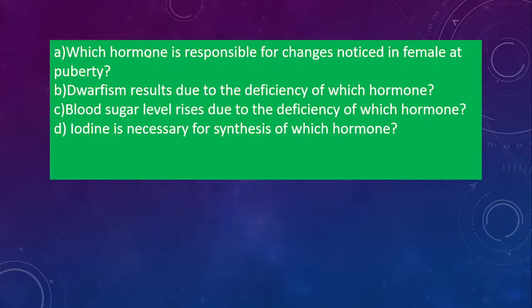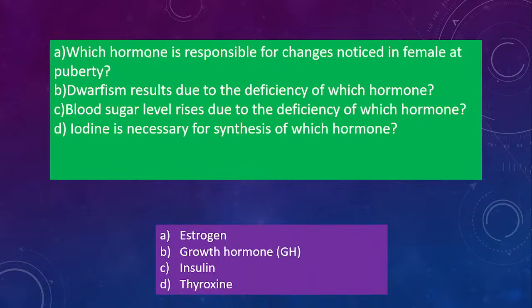C, blood sugar level rises due to deficiency of which hormone? And D, iodine is necessary for synthesis of which hormone? So all these questions are about hormones. Which hormone in females at puberty? That is nothing but asking about a female hormone. Dwarfism is due to which hormone? When does blood sugar level rise, due to which hormone? Why is iodine necessary for synthesis of which hormone? Yes, estrogen for the first answer. Second answer will be growth hormone, right? If growth hormone is released less, it will be dwarfism. If more, it is called gigantism, right? Blood sugar level will rise because of insulin. If there is a deficiency of insulin, blood sugar level will rise. And iodine is needed for the thyroxine hormone. Yes, good.